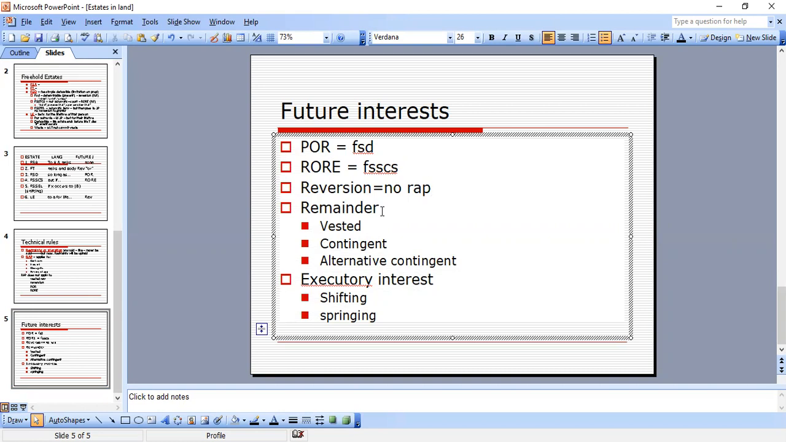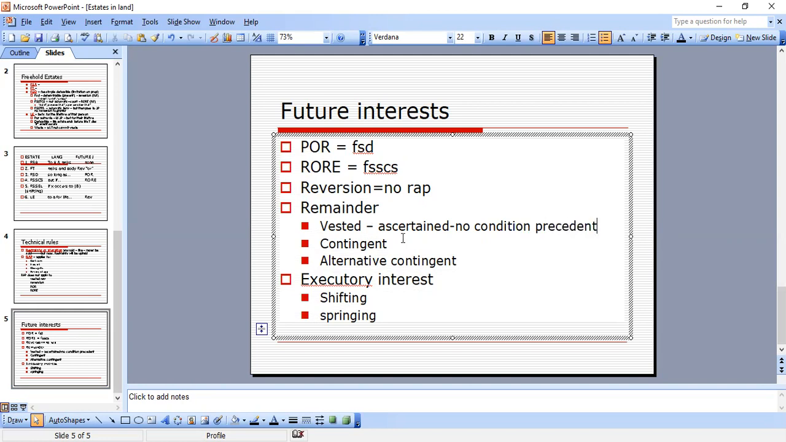Remainder, there's three kinds. There's the vested, contingent, and alternative contingent. A vested remainder is one created in an ascertained person and that is not subject to a condition precedent. So vested, they have to be ascertained, which means alive. Okay, ascertained person and not subject to a condition precedent. No conditions there. No condition precedent.